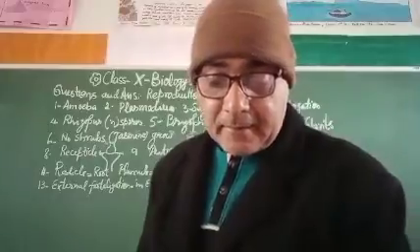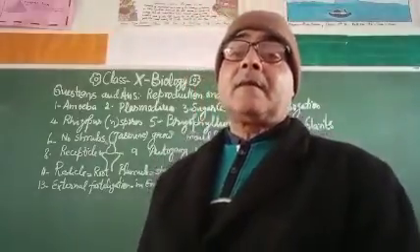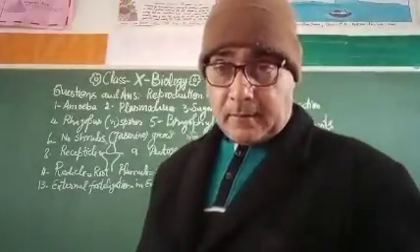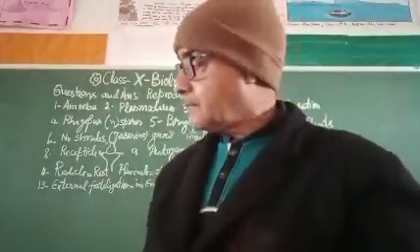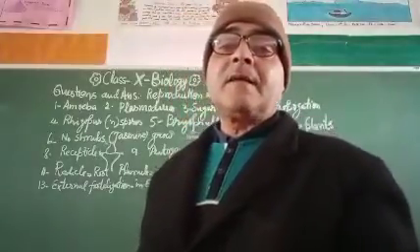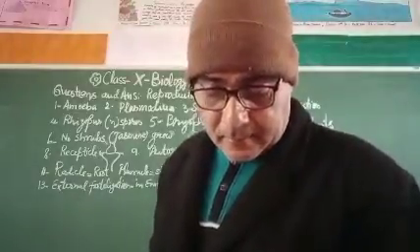So heredity, let us talk about heredity. Sickle cell anemia is a genetic disease in which the red blood cells are not able to mature themselves. Okay.